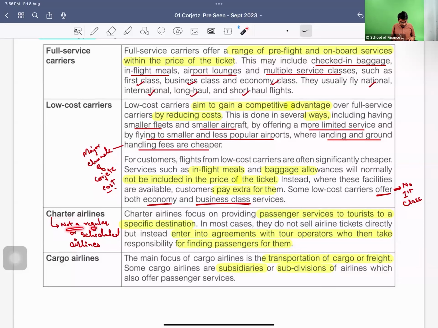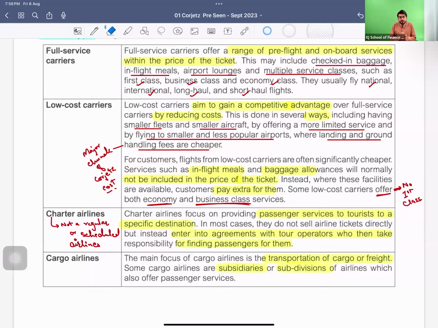Charter airlines are not regular or scheduled airlines. How many of you have rented a taxi or car in advance for a family or office trip? Do you get this idea? Charter planes do not operate on a pre-scheduled time.